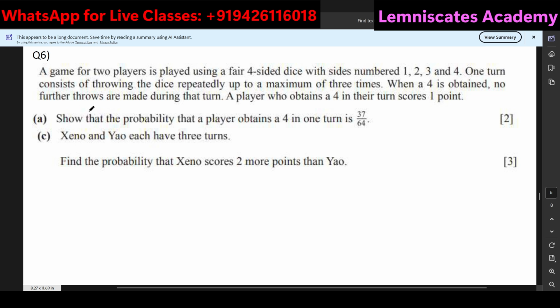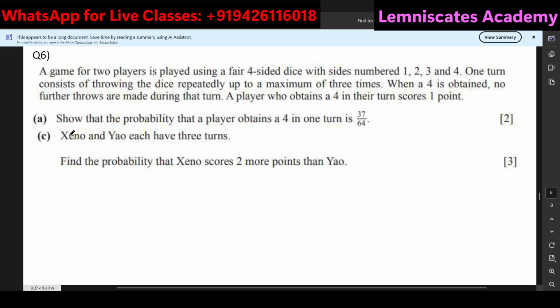Now, given this, the main doubt for Padmaja and Mithun was in part C, but to do part C, it is important that we are also aware of part A. So in part A, there was no such problem. The probability that a player obtains a 4 in one turn is 37 by 64. That is what you're supposed to show, and I guess both of you have done it pretty well.